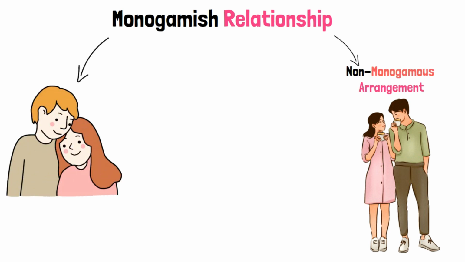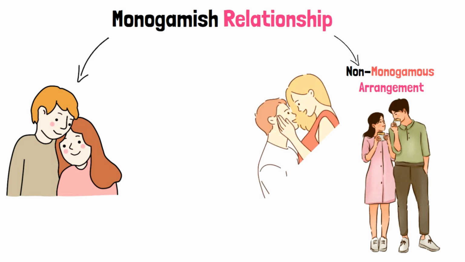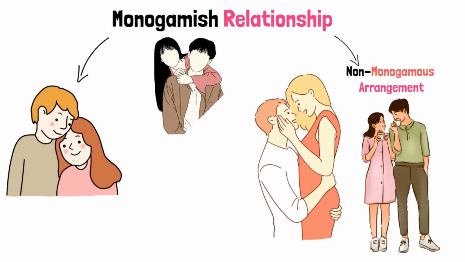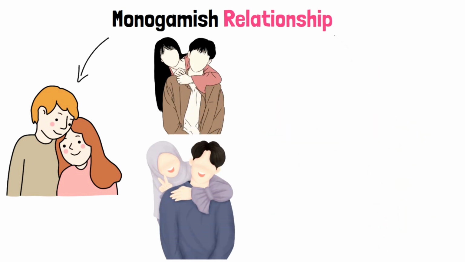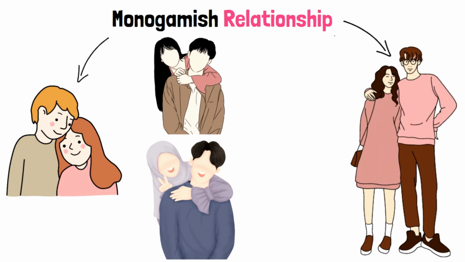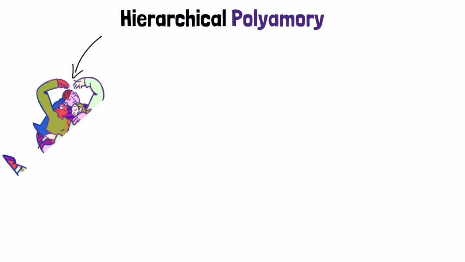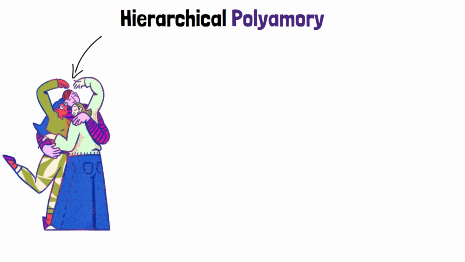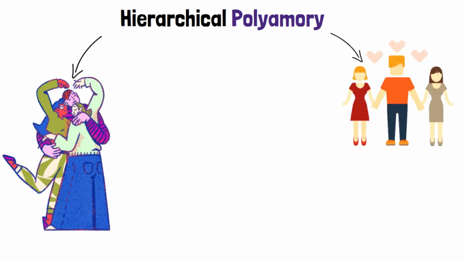Monogamish relationship. A monogamish relationship is a type of open or non-monogamous arrangement where partners primarily maintain a monogamous dynamic but occasionally engage in outside sexual encounters or experiences with the knowledge and consent of both parties. This type of relationship allows for some level of exploration and experimentation while preserving the core of a committed monogamous partnership.